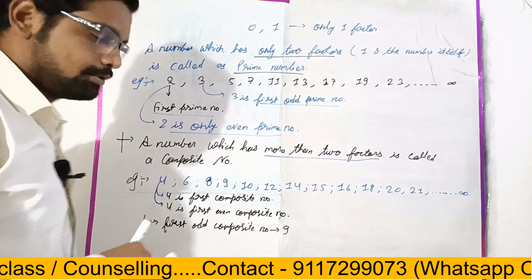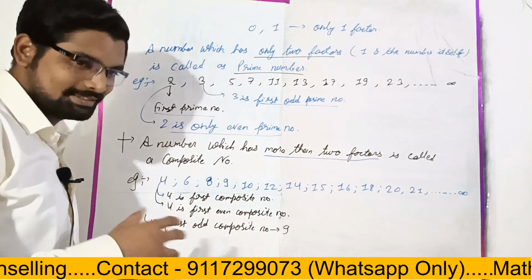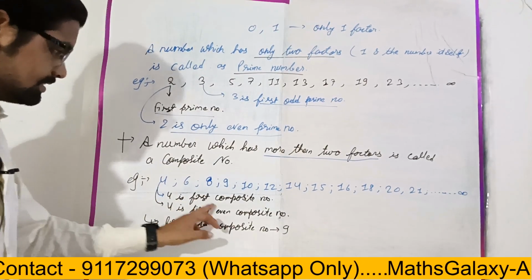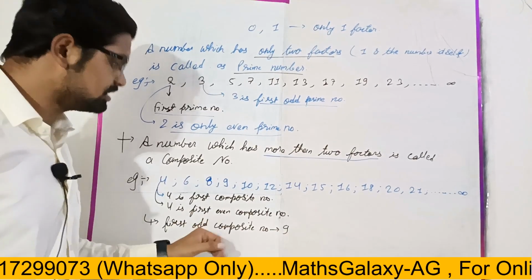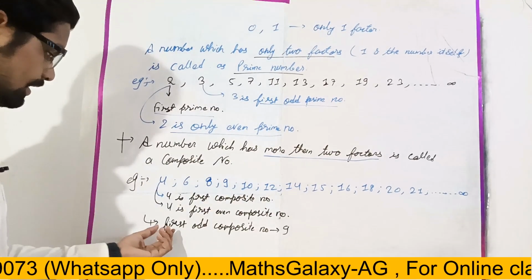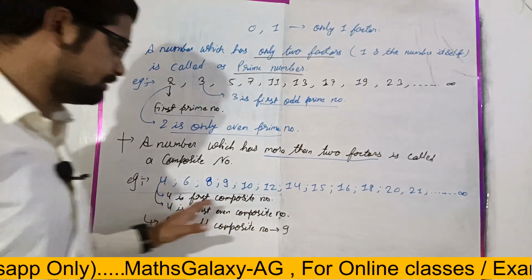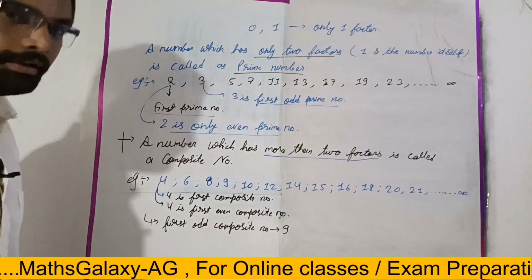Here your concept will become more clear now, right? So we can say that 4 is the first composite number, also the first even composite number, and the first odd composite number will be 9. Like this it will continue. Is it clear?